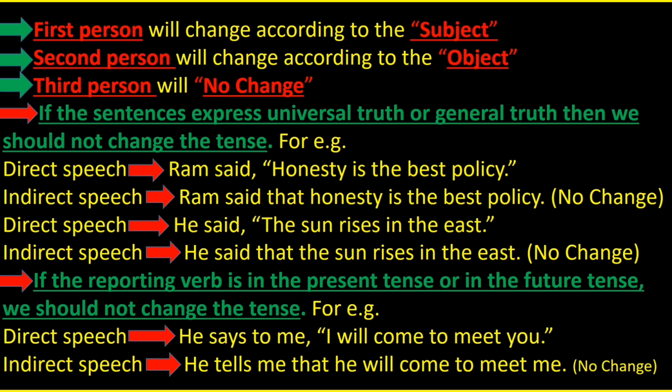Direct speech. He said, "The sun rises in the east." This is universal truth because the sun always rises in the east. The sun never rises from the north, west, or south. So, we should not change the tense. Indirect speech. He said that the sun rises in the east.